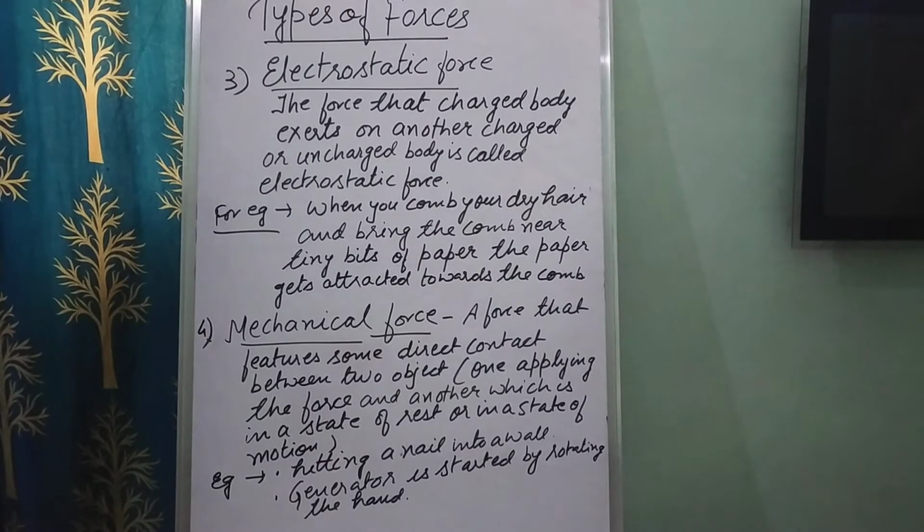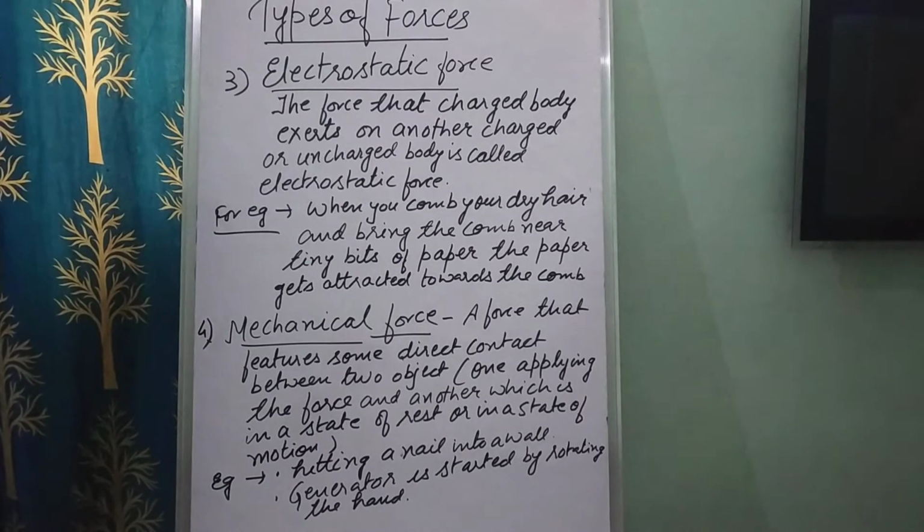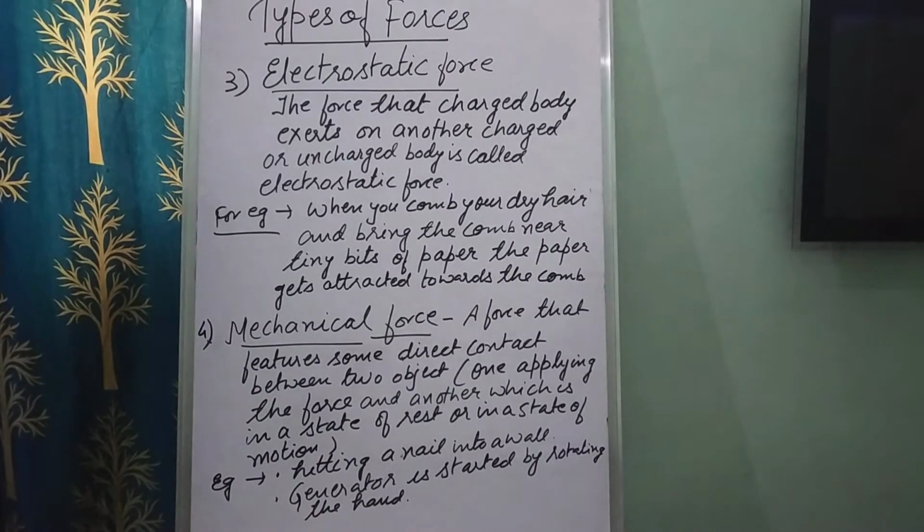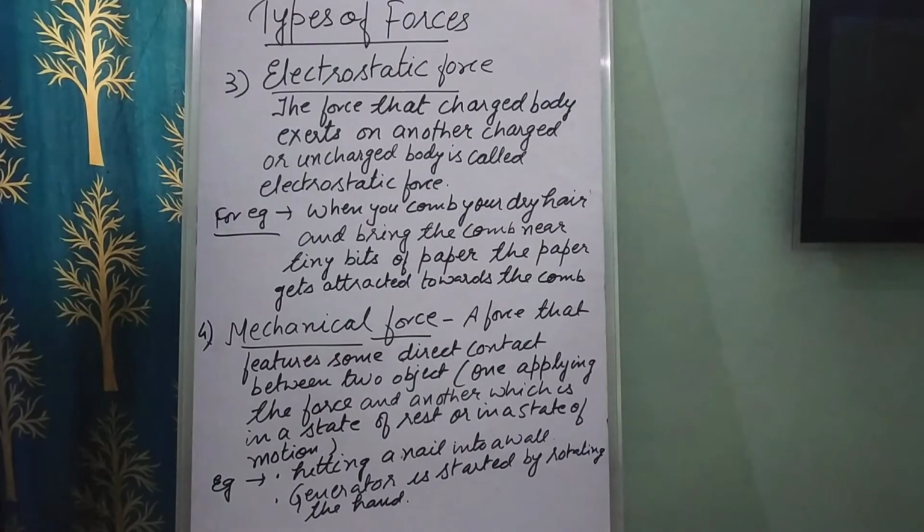So for example children, when you comb your dry hair and bring the comb near tiny bits of paper, what will you see? The paper gets attracted towards the comb. So this shows that when things are rubbed with each other, they become charged and a force of attraction is produced. That is the electrostatic force.